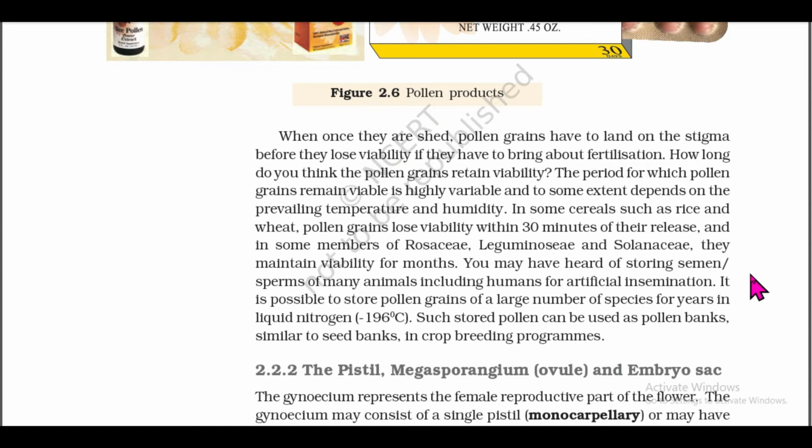You may have heard of storing semen, sperms of many animals including humans for artificial insemination. It is possible to store pollen grains of a large number of species for years in liquid nitrogen at minus 196 degrees Celsius. Such stored pollen can be used as pollen banks, similar to seed banks, in crop breeding programs.